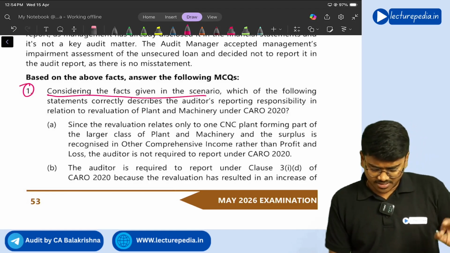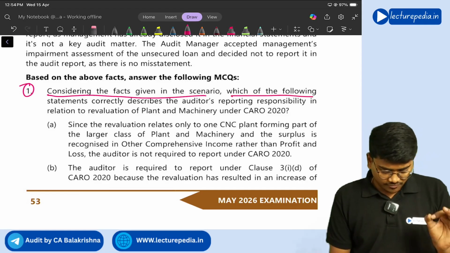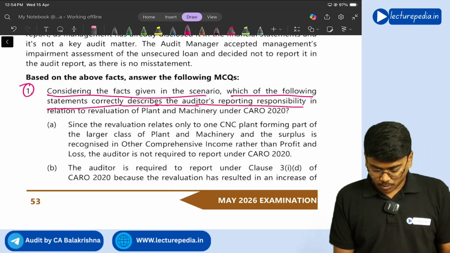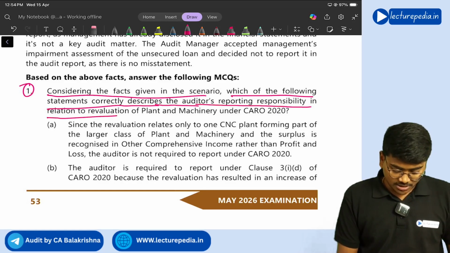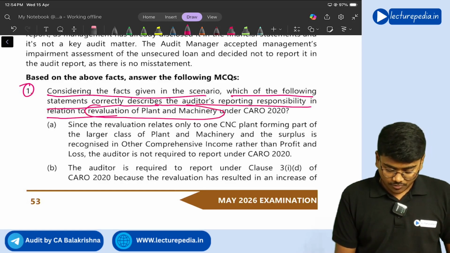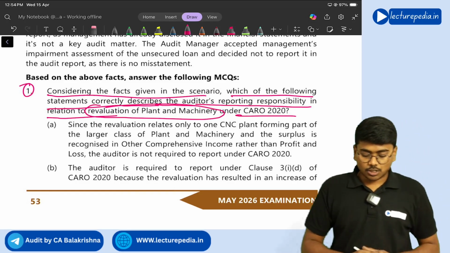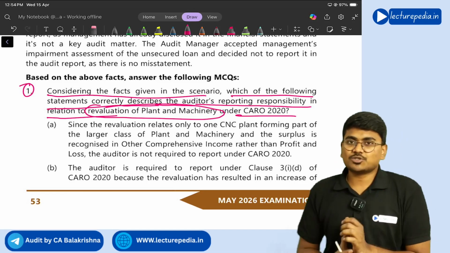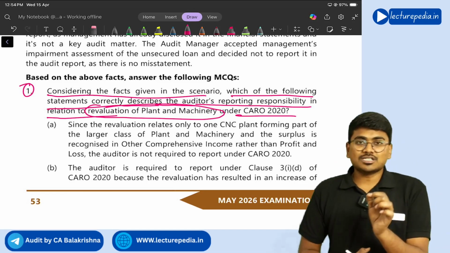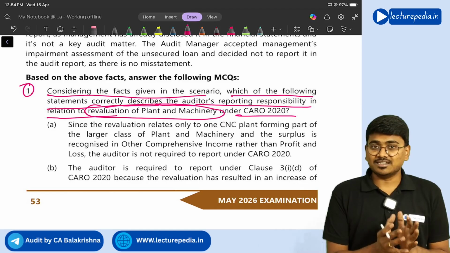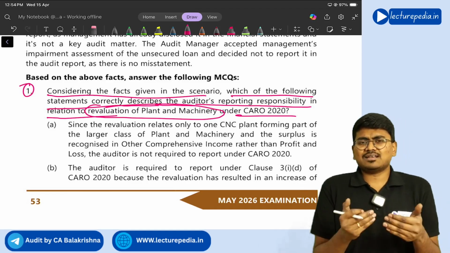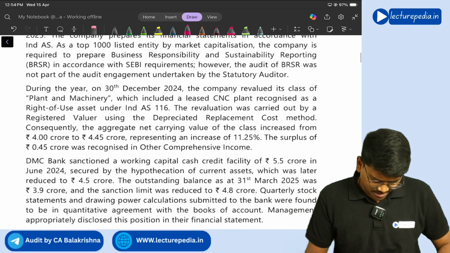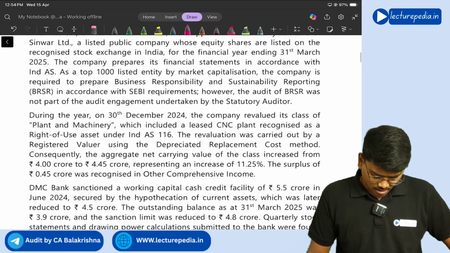Considering the facts given in the scenario, which of the following statements correctly describes the auditor's reporting responsibility in relation to revaluation of plant and machinery under CARO 2020? Basically, with respect to revaluation of plant and machinery, clause 1 of CARO 2020 deals with that aspect. So what has happened with respect to plant and machinery? Let's see in the case study. We will directly go to the point which deals with revaluation.